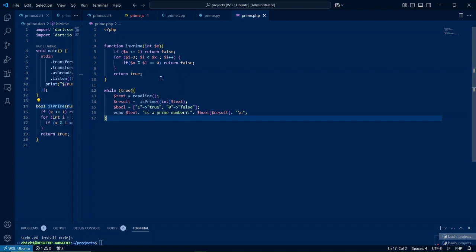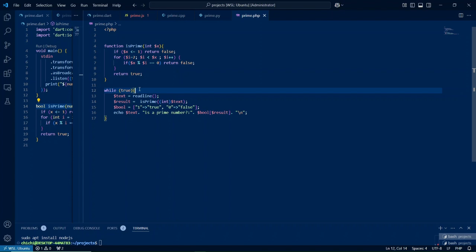What it does is accept input from the user from the command line, and then check whether the input is a prime number. Whether it is a prime number or not, we echo the result back to the user. With PHP, we have a function here that will be responsible for checking whether a number is prime, and then how to read input from the command line.